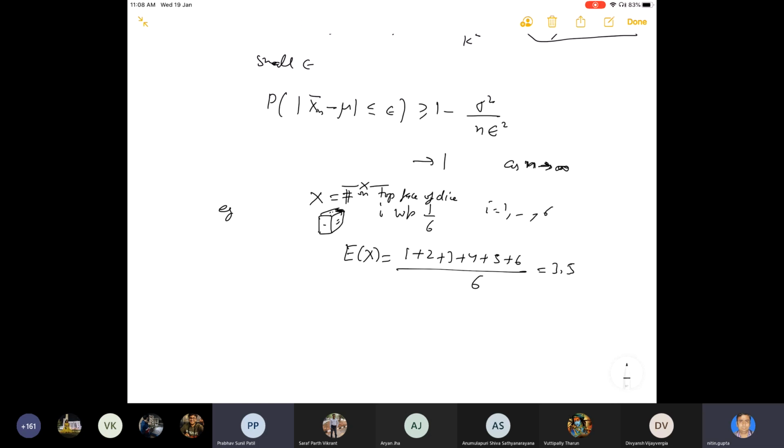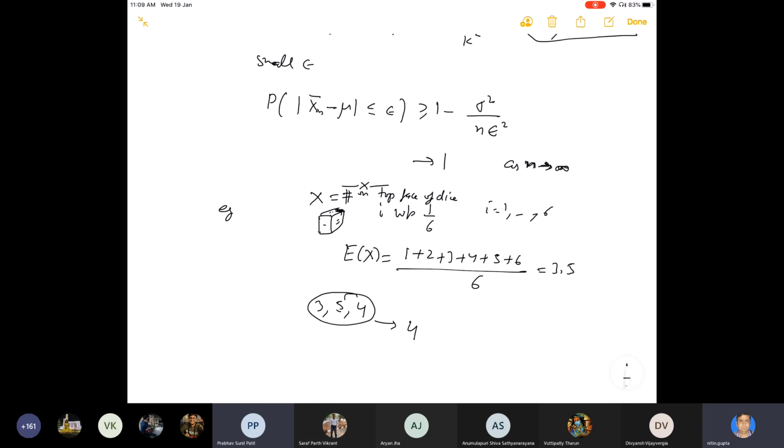if we repeat this experiment, for example, we actually roll the dice. Let us say I'm getting 3, 5, 4. So what is the mean of them? 4. Mean is 4.